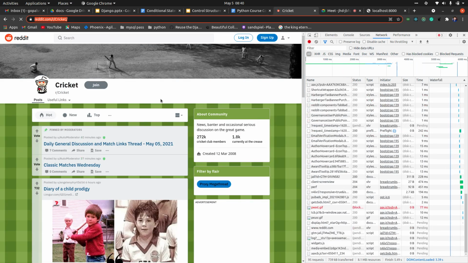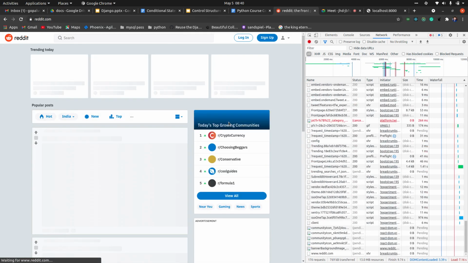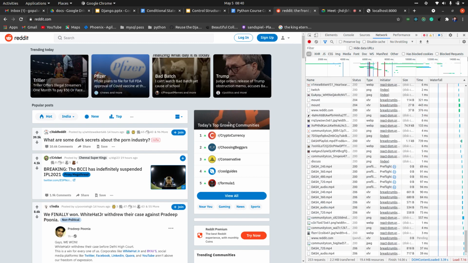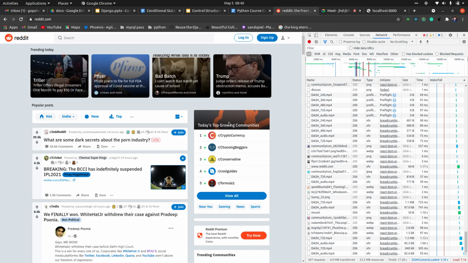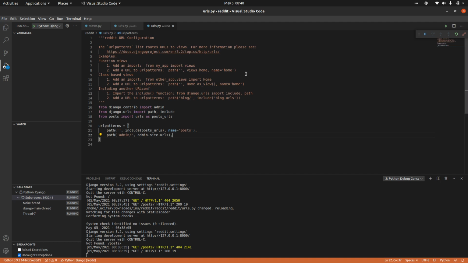So basically, to work with these kinds of URLs from the browser, we need to map our functions to some URLs. We need to specify at which particular path which function has to be called. For the root path, we will just include it in our project URLs. This is my project URLs, in which admin was already there.